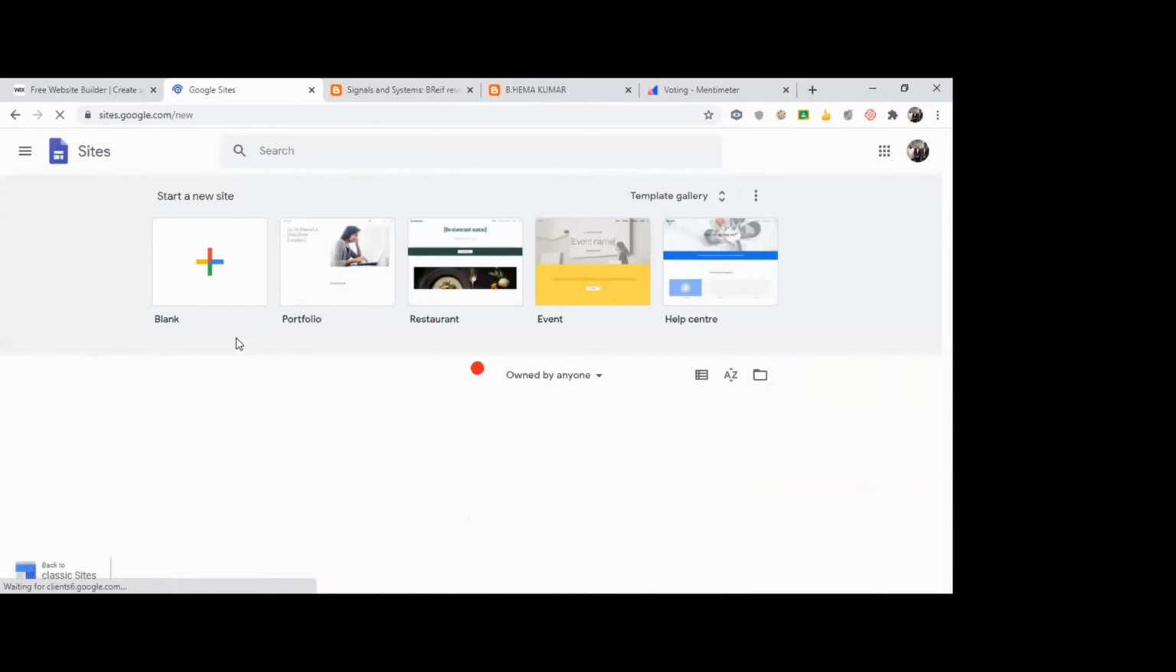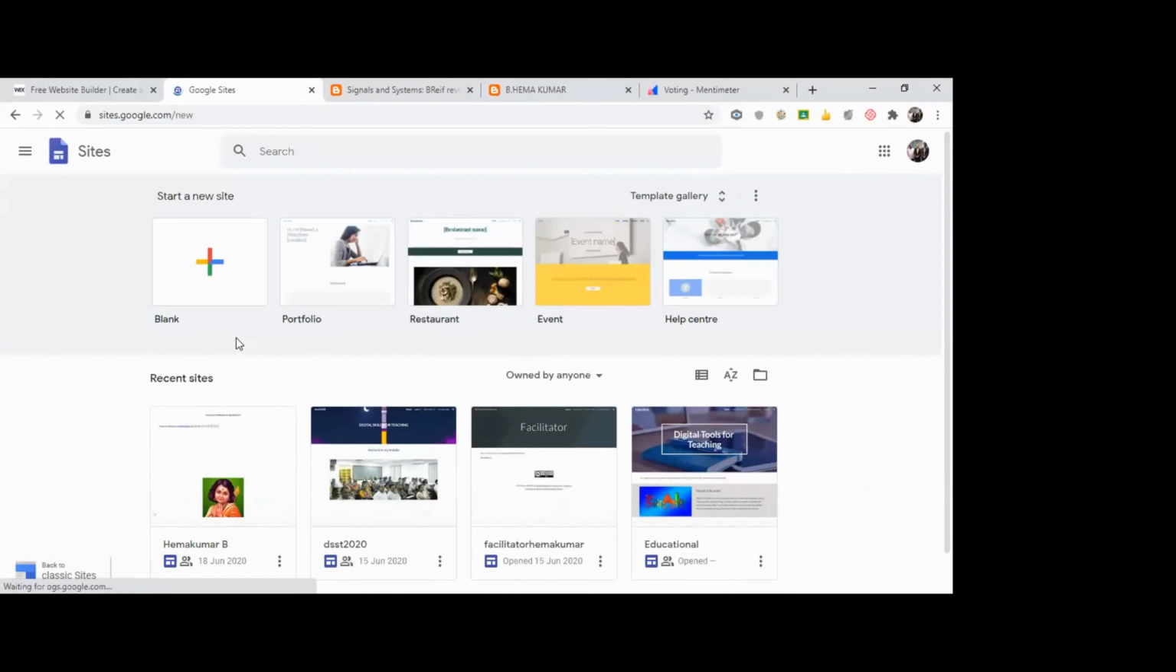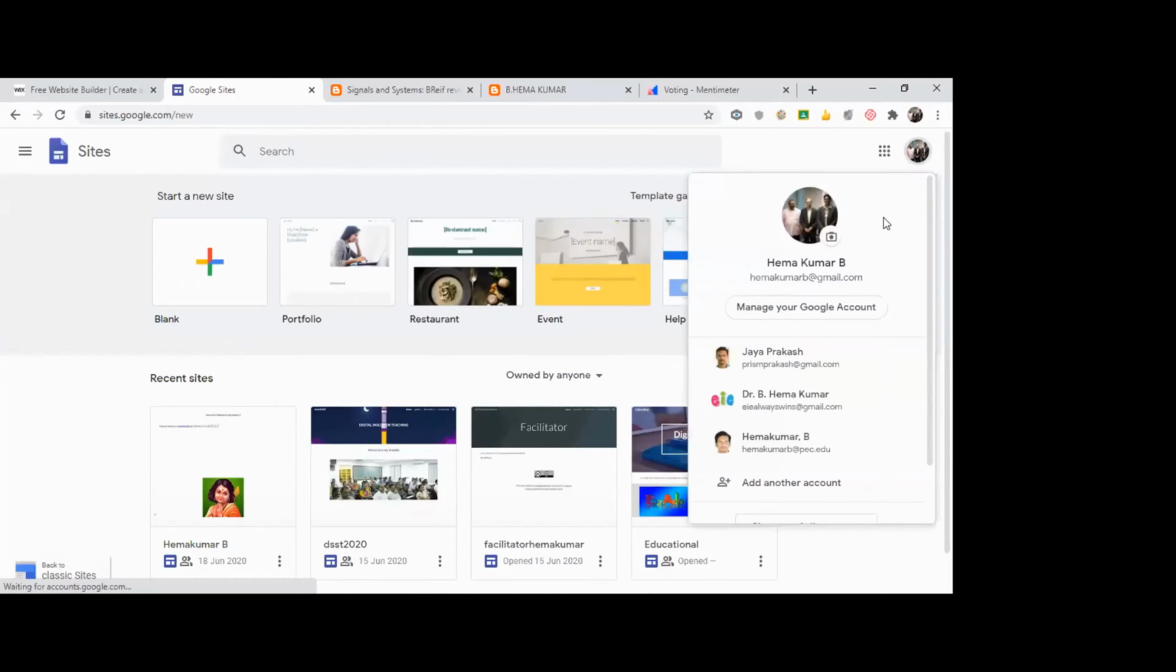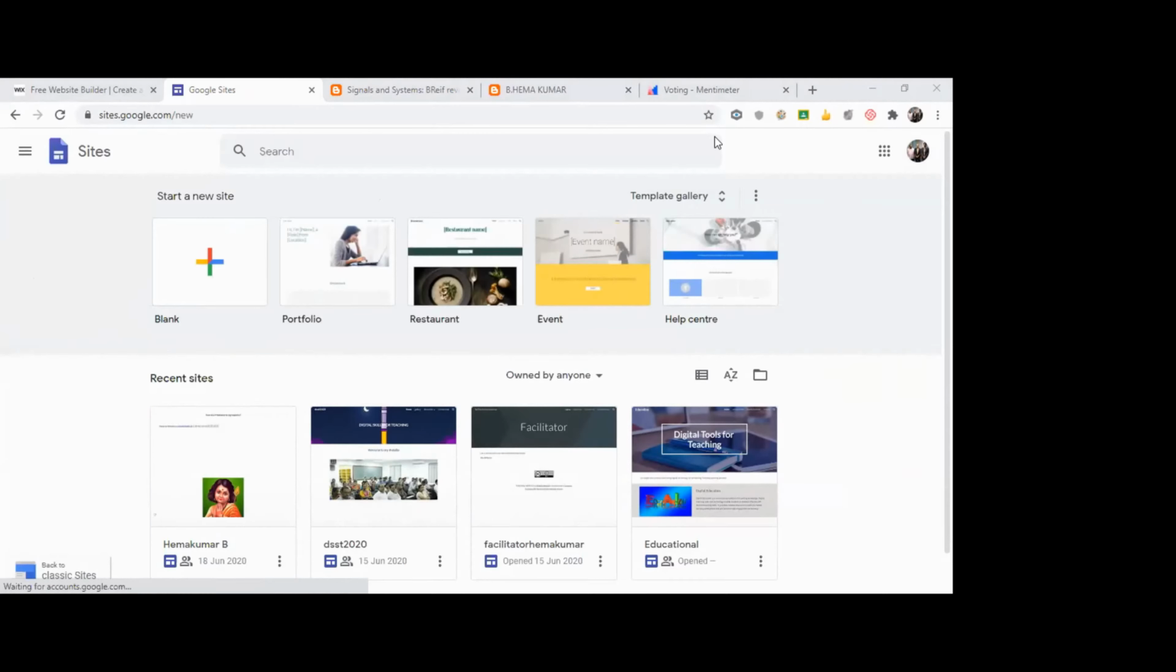It will ask for your login. Google Sites is connected with Google. You need to log in with your Gmail ID. Once you have logged in with your Gmail ID, it presents you this particular page. Yes, we can link YouTube video links also in the blog.